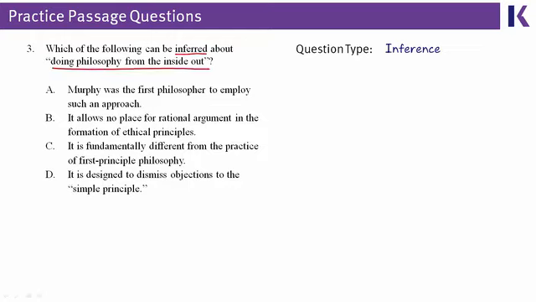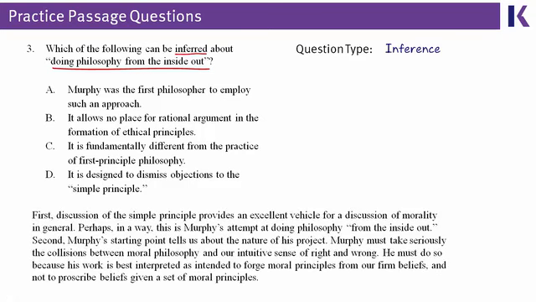It's in quotation marks, "doing philosophy from the inside out," and that matches up with the same quotation marks that you can see in paragraph 3 of the passage. The author identifies this inside-out philosophy as Murphy's attempt at philosophy. So even though the question tries to hide it a little bit, it's really saying which of the following can be inferred about Murphy's philosophy.